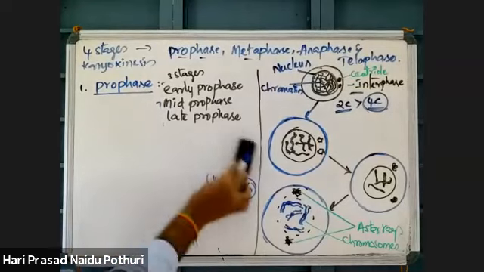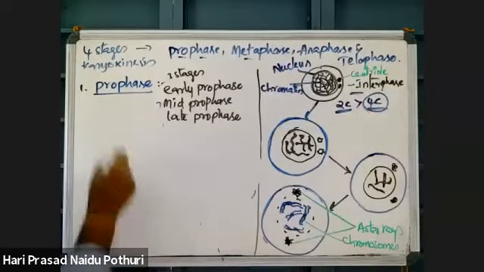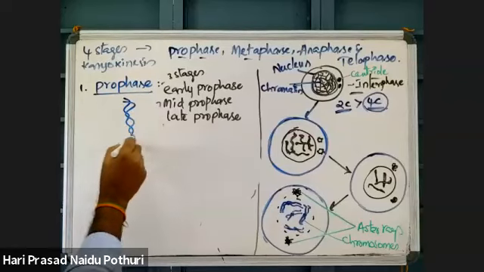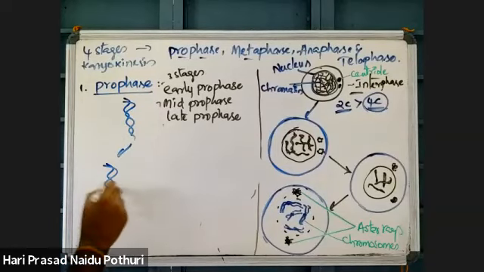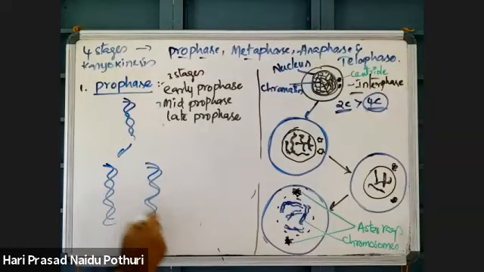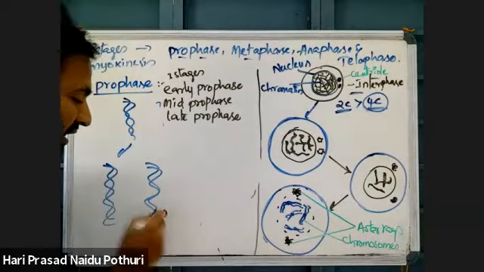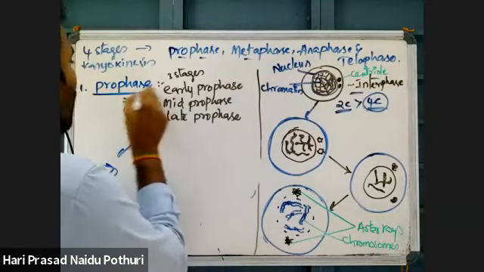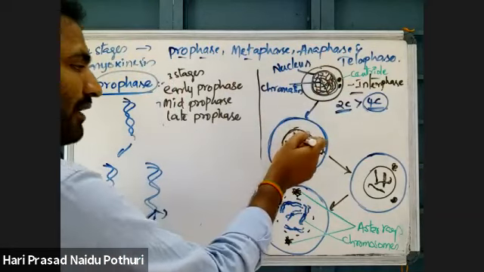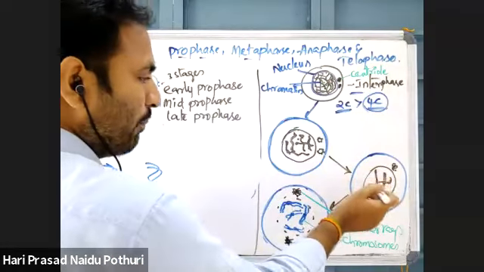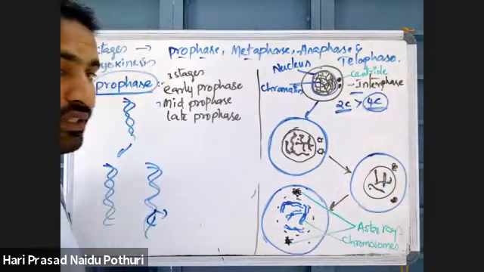Suppose this is a DNA molecule, this DNA molecule will double into 2 DNA molecules. But this DNA molecule is loosely condensed and occupies more length. It is a lengthy DNA. So what happens throughout the process?